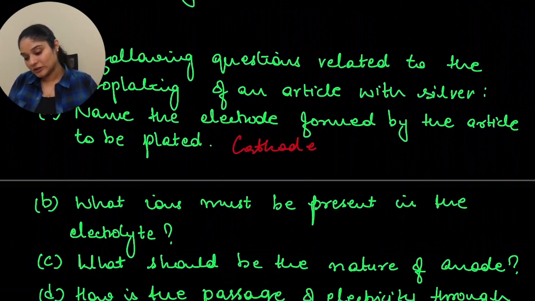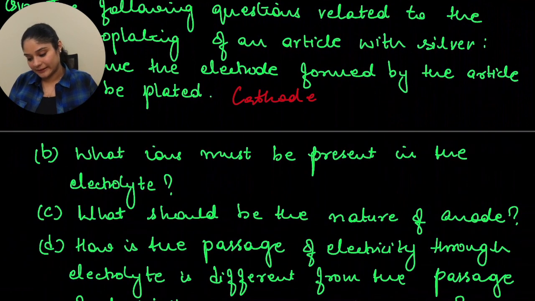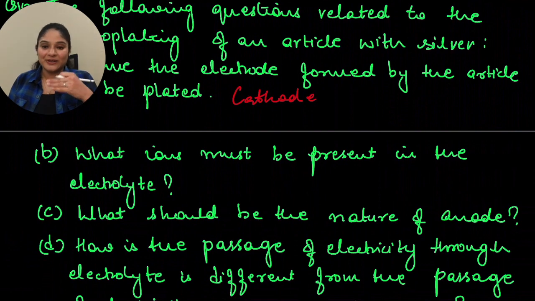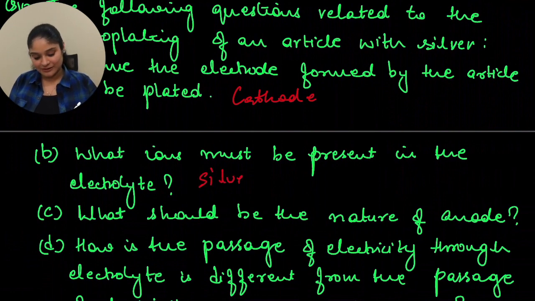The next question is, what ions must be present in the electrolyte? So when you have silver present and you're trying to electroplate an article with silver, then definitely silver ions must be present. Okay, so the answer is silver ions must be present.